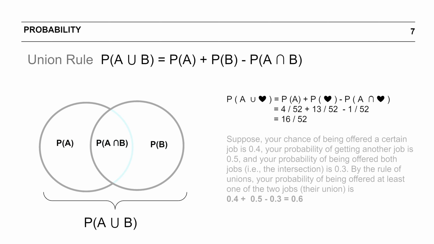So the probability of you getting an ace would be 4 by 52, 52 being the number of cards and there are 4 aces in a deck, so 4 by 52. The probability of you drawing a heart would be 13 by 52, because there are 13 heart cards in a deck, so 13 over 52, less, in the entire deck there is only one ace of hearts, so minus 1 by 52, giving 16 by 52 as an answer.